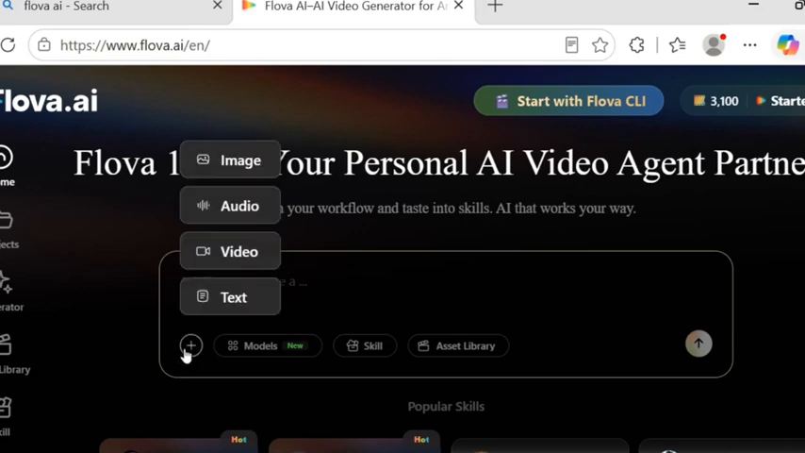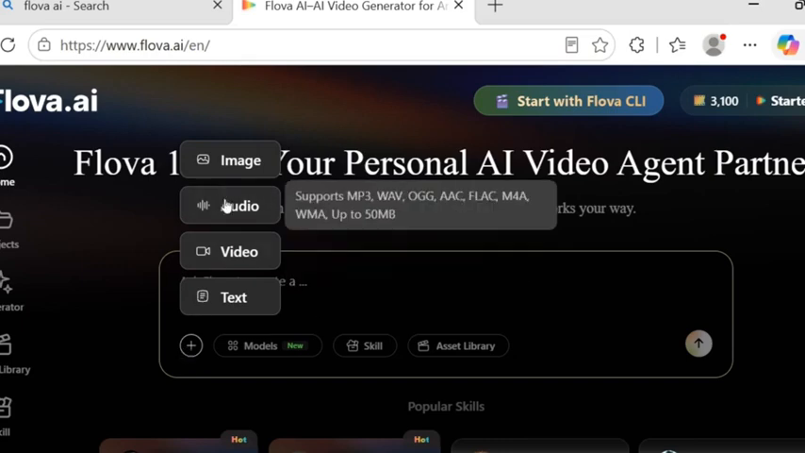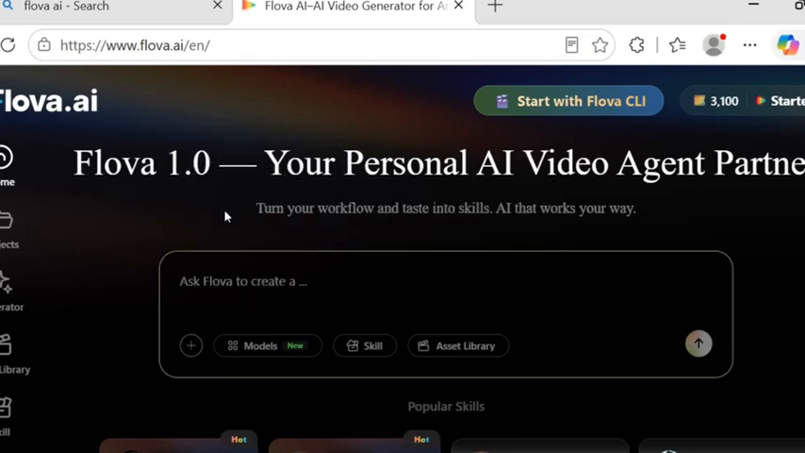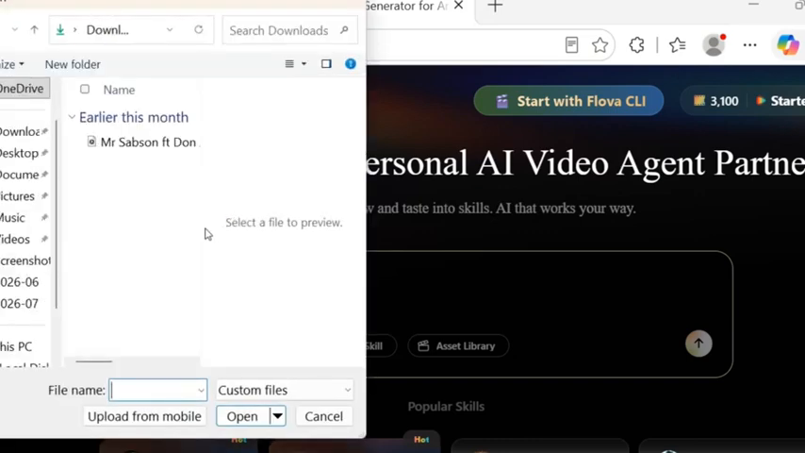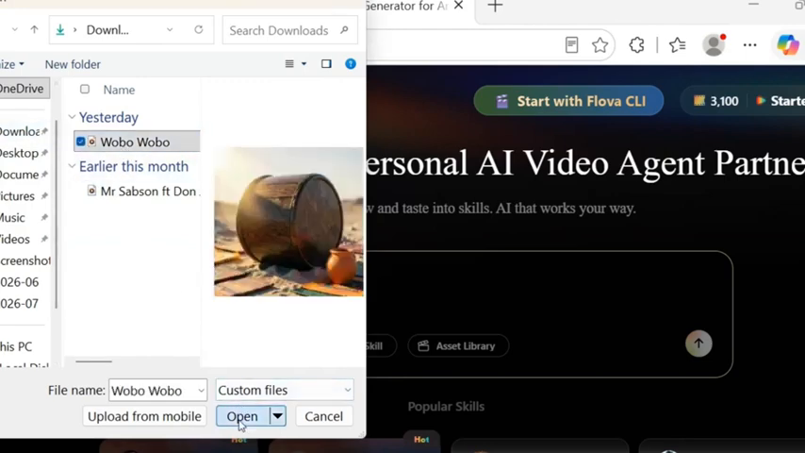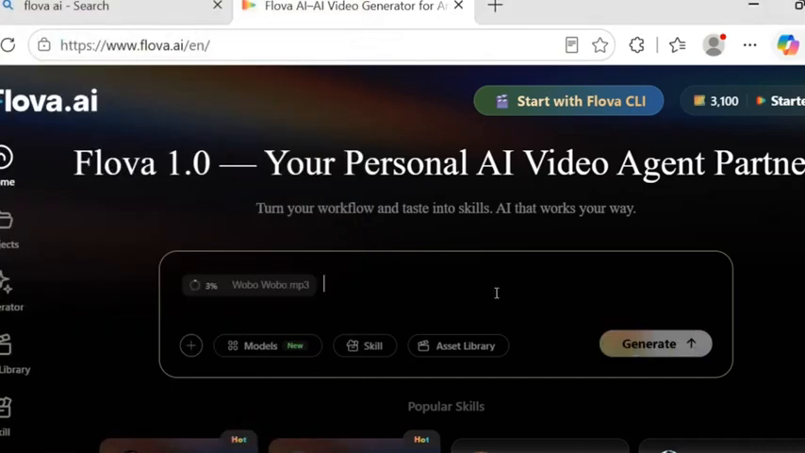So for example, let's click on the plus icon. Let me upload my audio. I've already generated my music before, and I've shown you guys earlier how you can generate music using AI. So now let me upload my music. This is the music here. Let's upload the music. Now the music has uploaded.